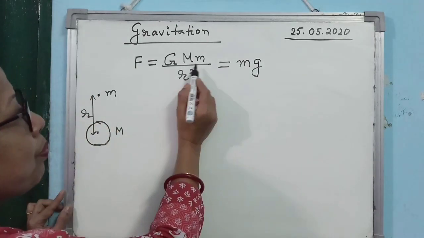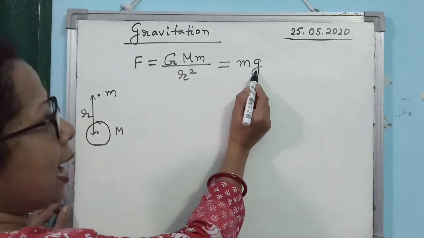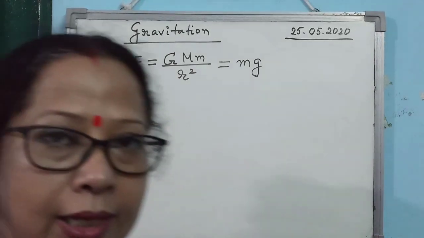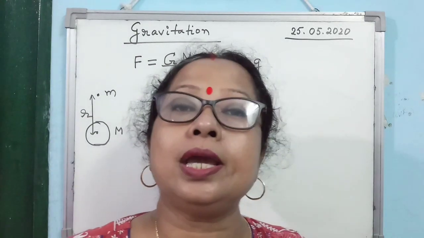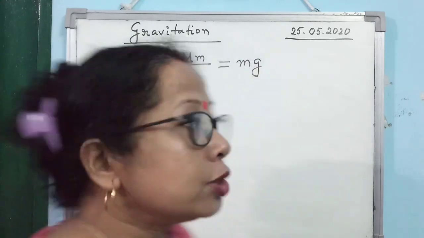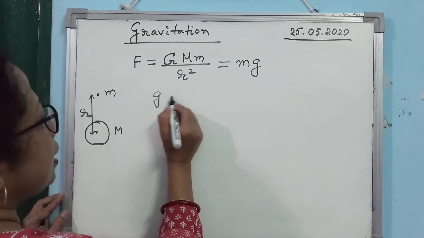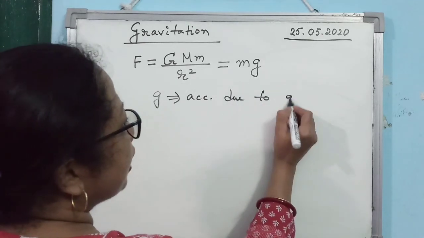Here the mass of the body is small m, and we denote the acceleration by small g. Small g is the acceleration produced in the body due to the gravitational force exerted by the earth. So that's why small g is known as acceleration due to gravity.